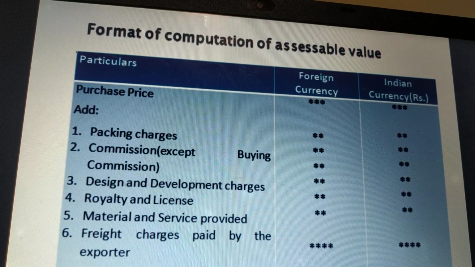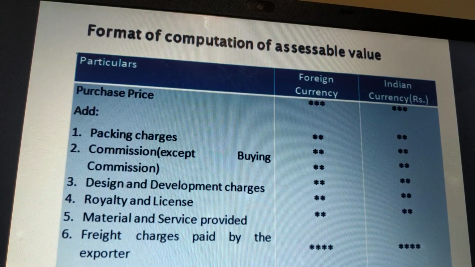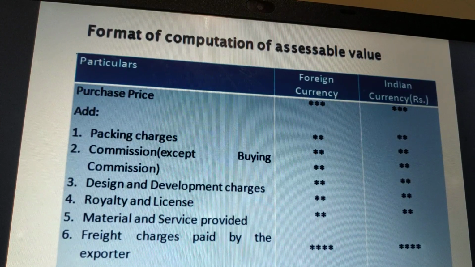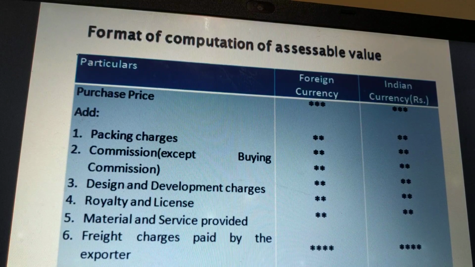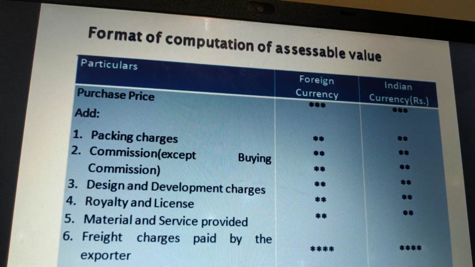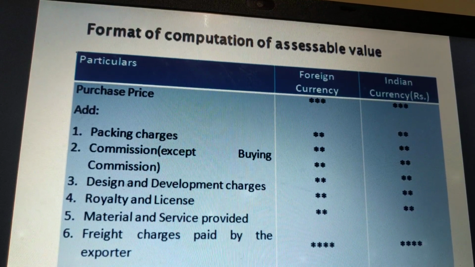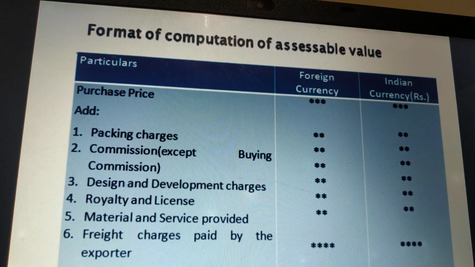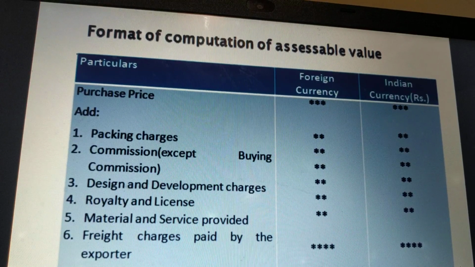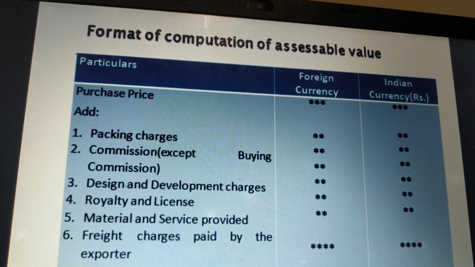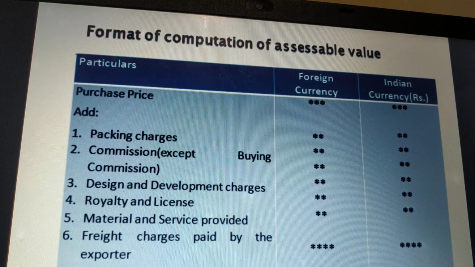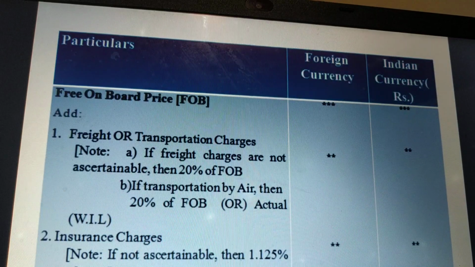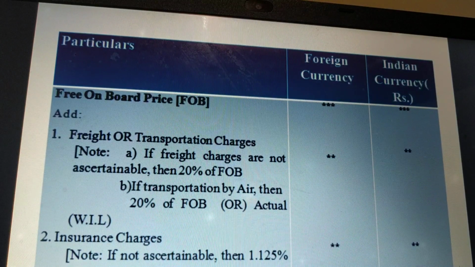So in the beginning, we take the purchase price, meaning the price that the importer is paying to the exporter. To this we have to add whatever extra payments are made by the importer, like packing charges, commission, design, royalty, materials, or whatever items we have discussed till now. After adding this, the amount we get is called the free on board price or FOB price.